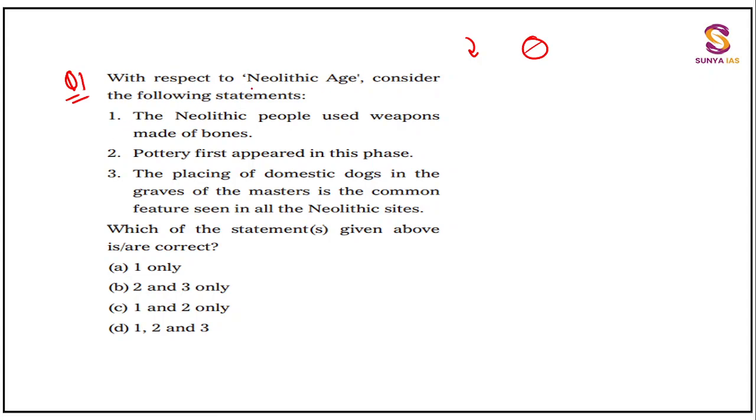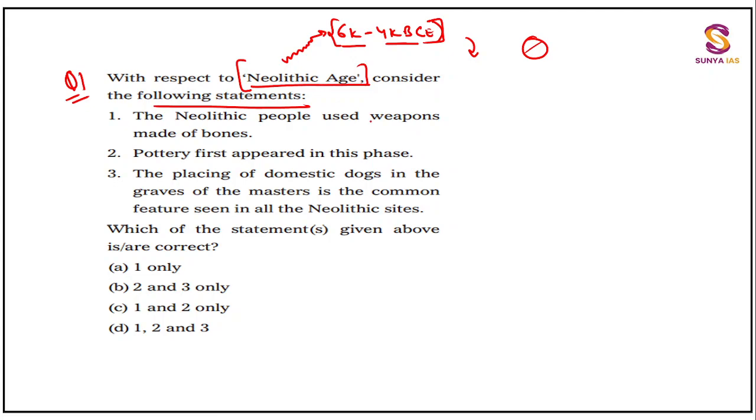Let us attempt. With respect to Neolithic age, consider the following statements. As soon as you see this Neolithic age, I must be assuming that you are in a situation to directly tell me the time period, that is, we are talking about the time period of 6000 to 4000 BCE. Right. So let us see the statements.